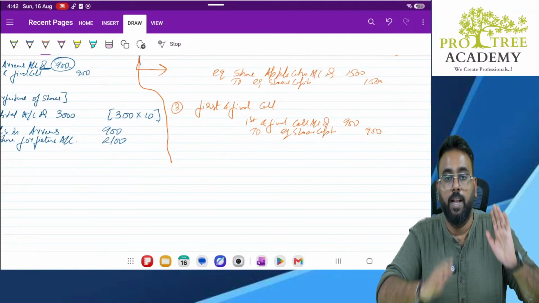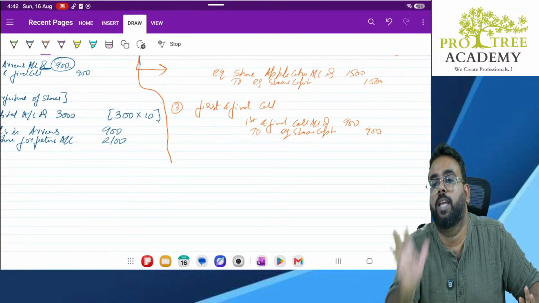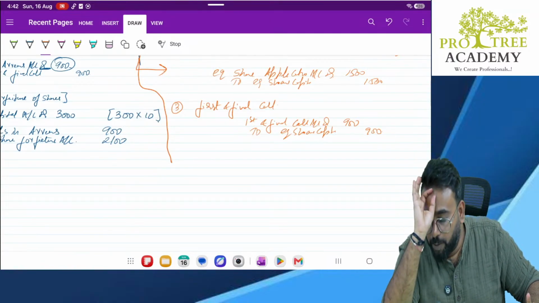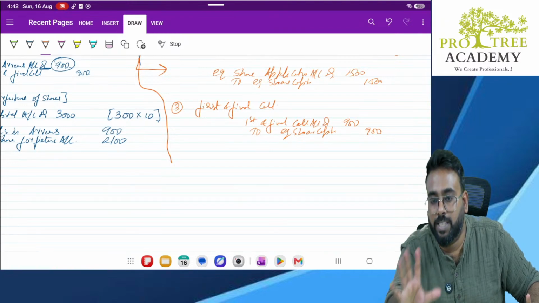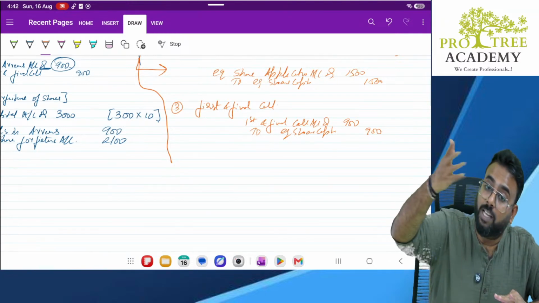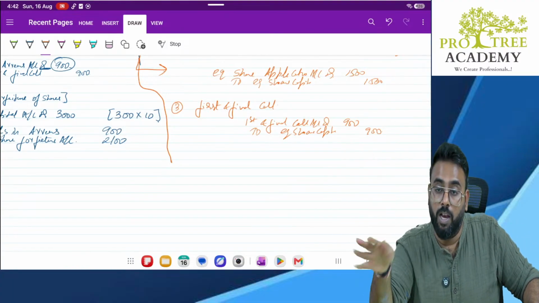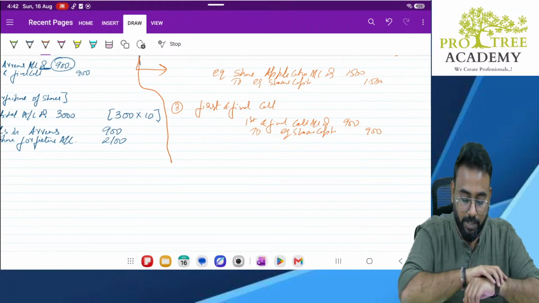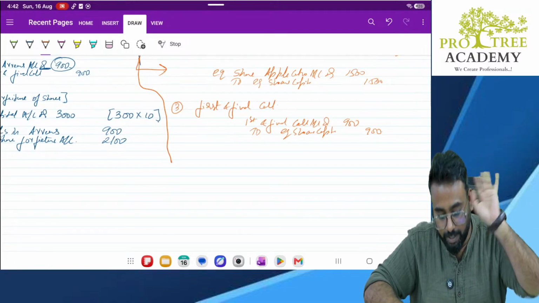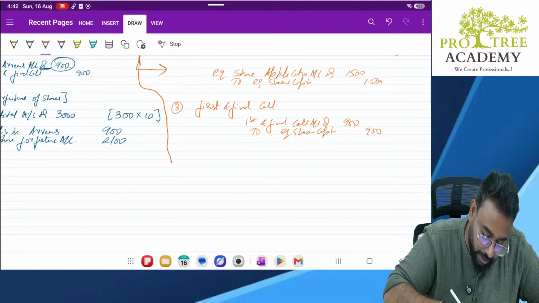So always remember, premium will usually be collected on the allotment only. Usually premium will be collected on the allotment itself. But if the question specifically tells you premium is not collected on the allotment, it is collected on the first call, then you have to take it in the first call. Otherwise, it is usually collected in the allotment. Okay. So first and final call account debit to equity share capital.